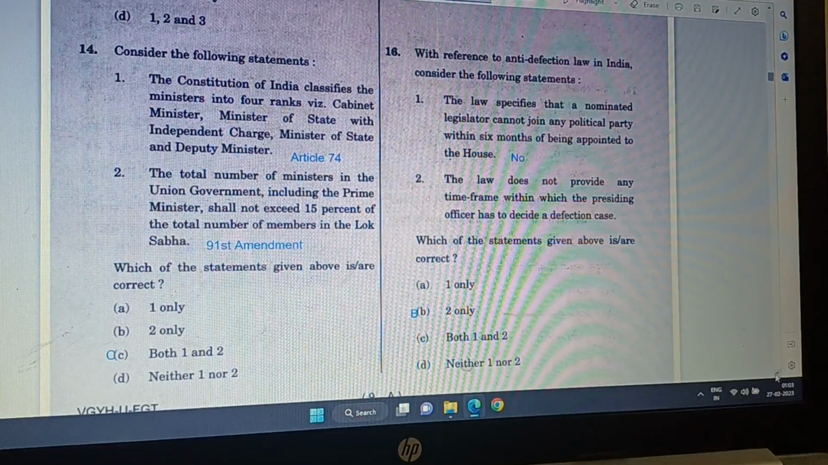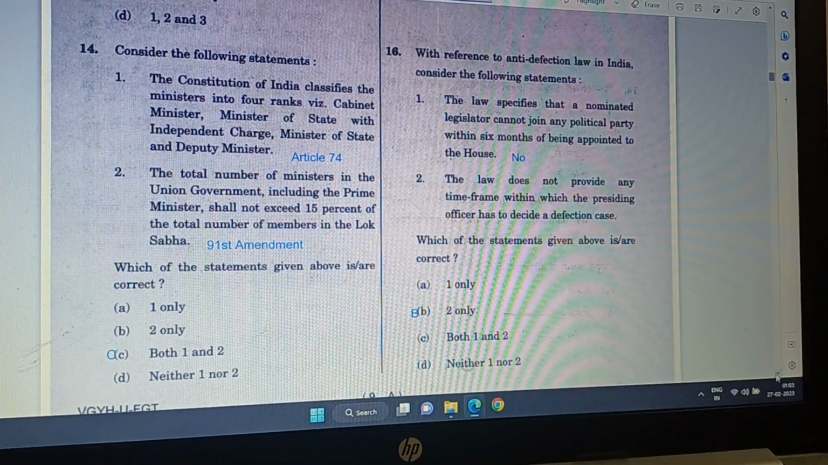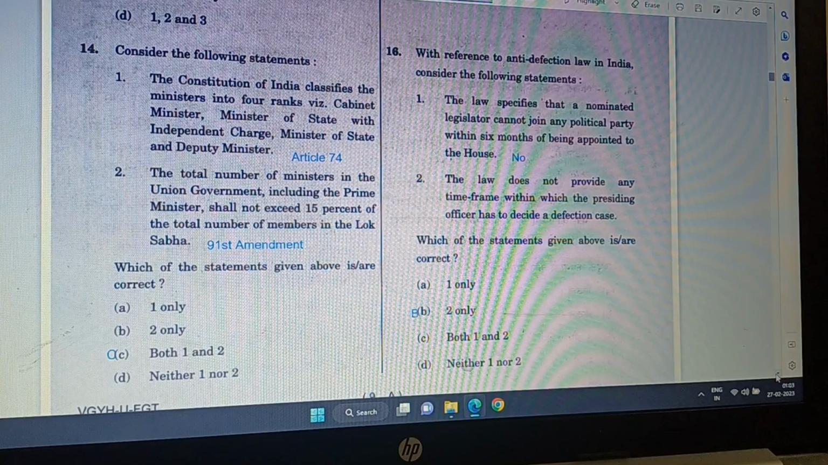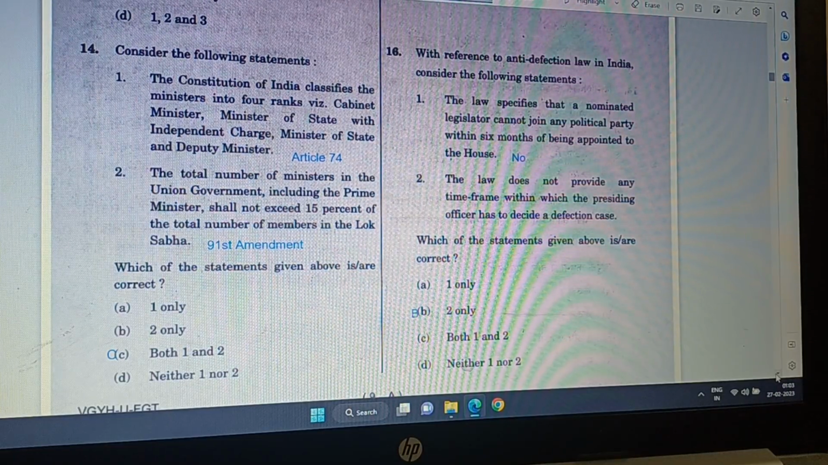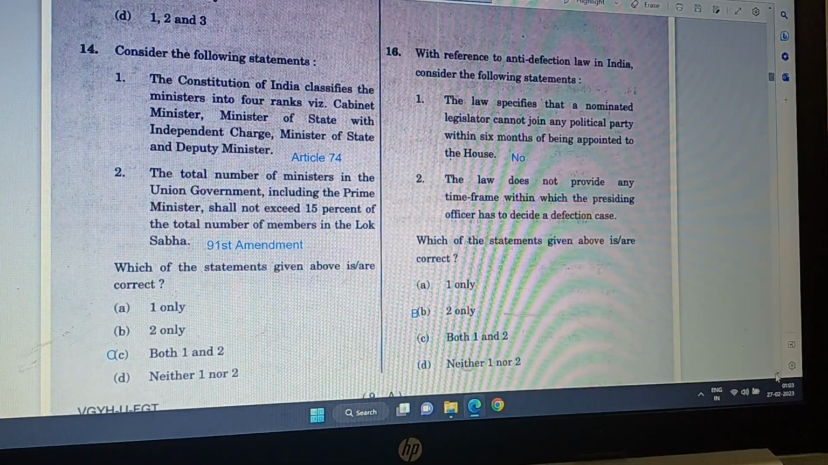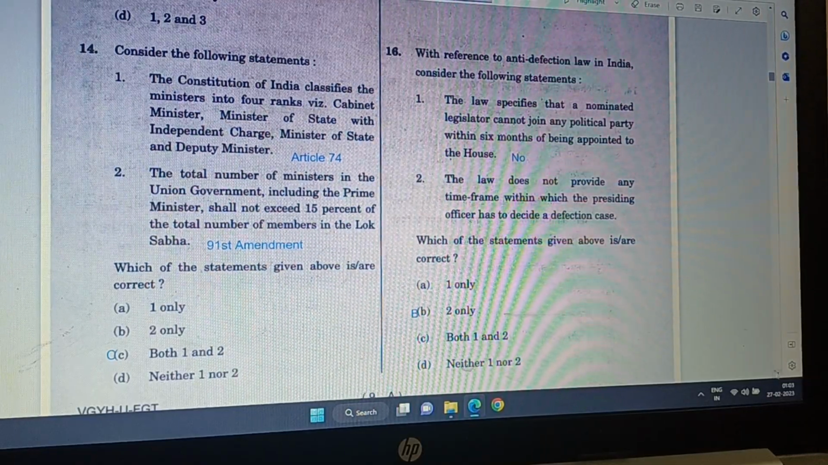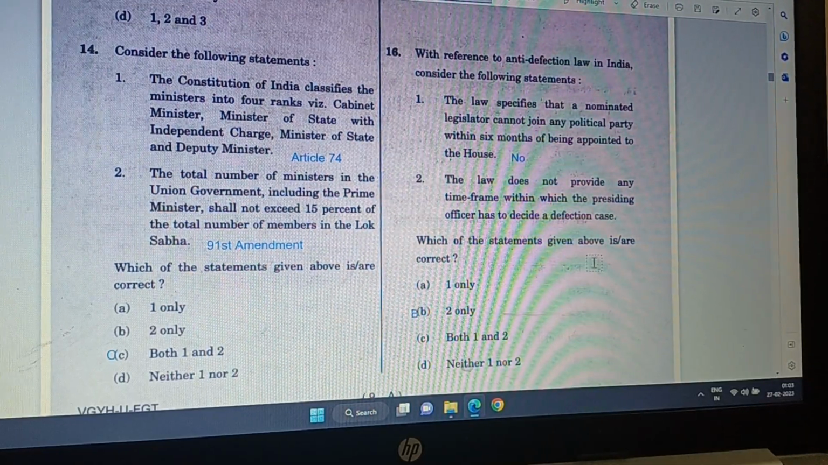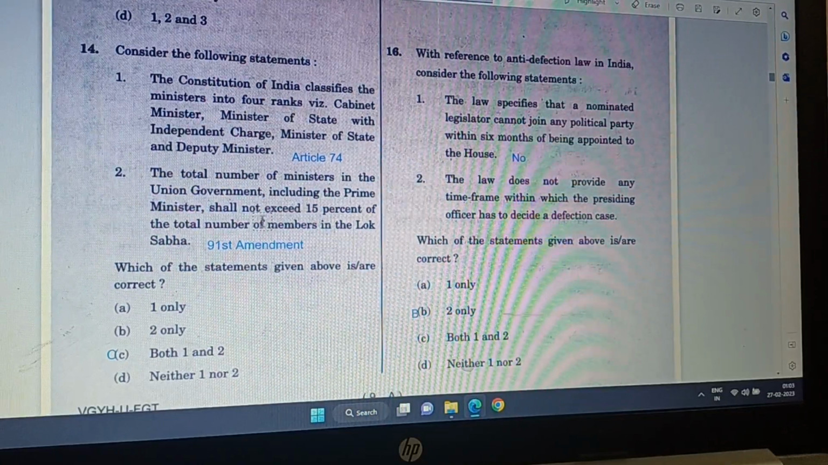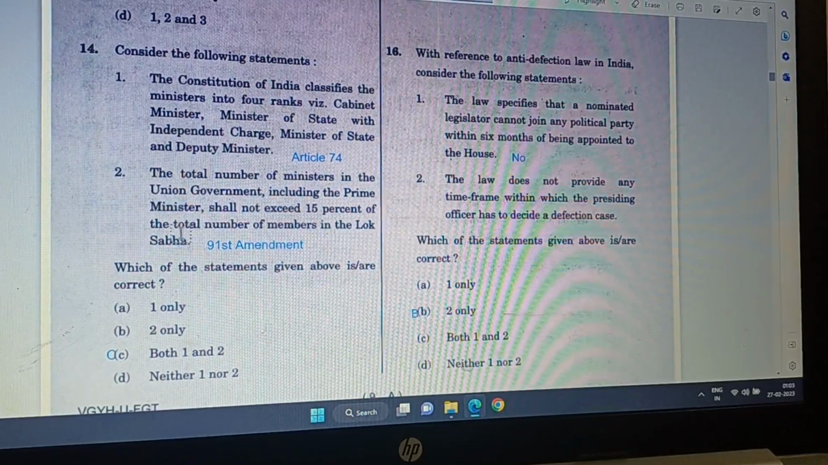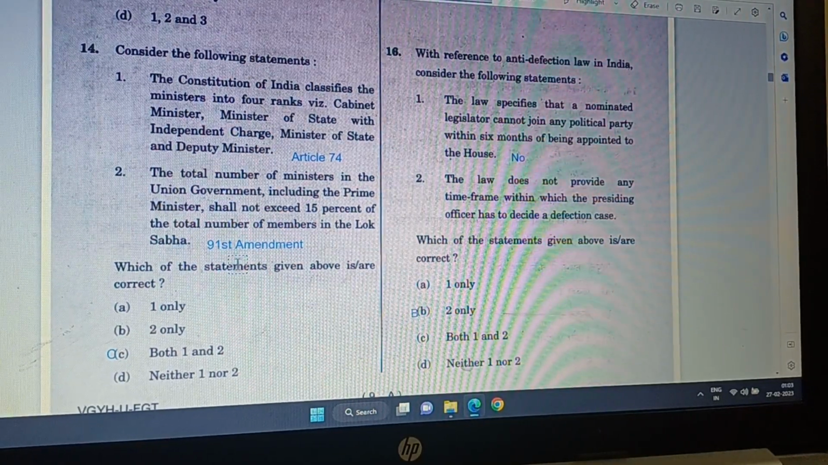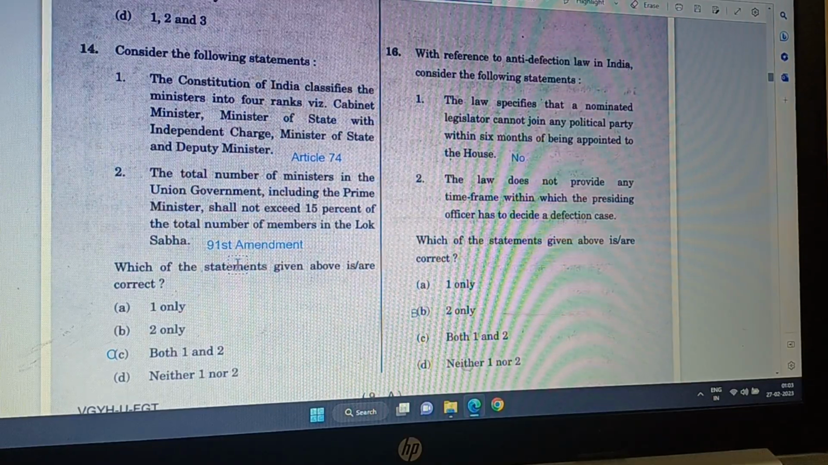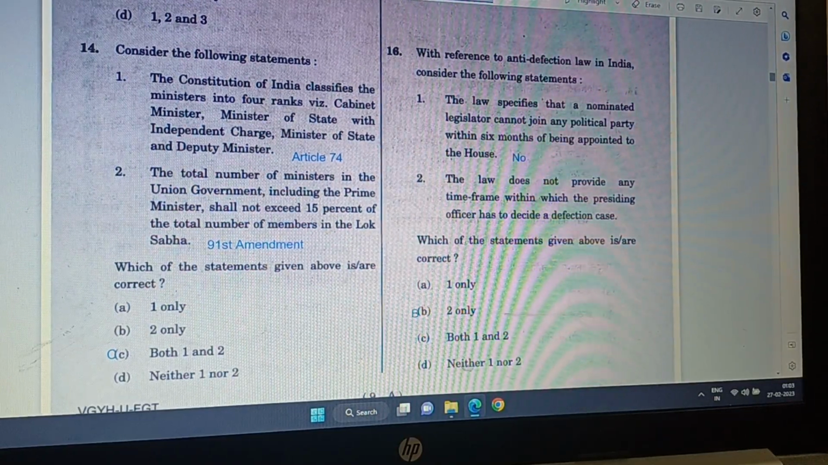Question 14. The Constitution of India classifies the ministers into 4 ranks: Cabinet Minister, Minister of State with Independent Charge, Minister of State and Deputy Minister. Yes, that is correct. Article 74 does that. The total number of ministers in the union government, including the Prime Minister, shall not exceed 15% of the total number of members in the Lok Sabha. Yes, this is also correct after 91st Amendment. So both are correct. Yes, both 1 and 2 are correct.